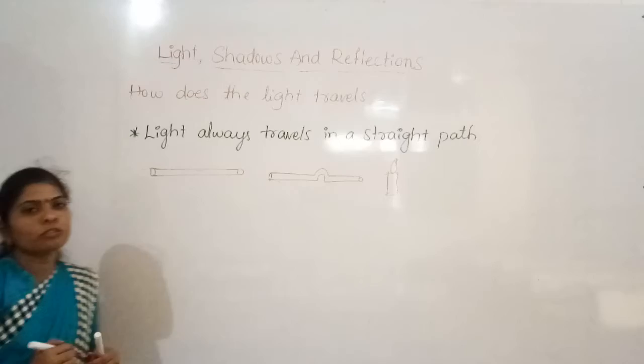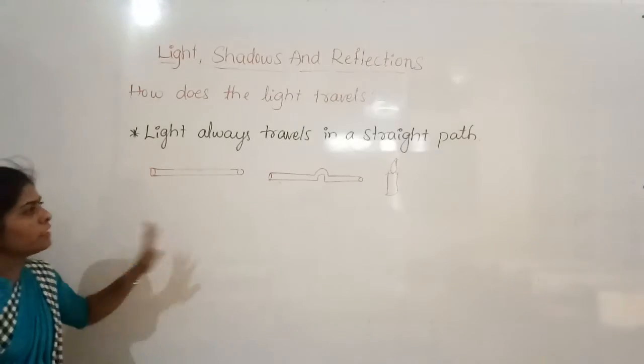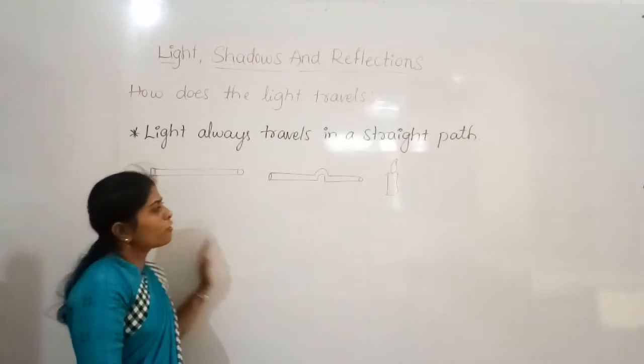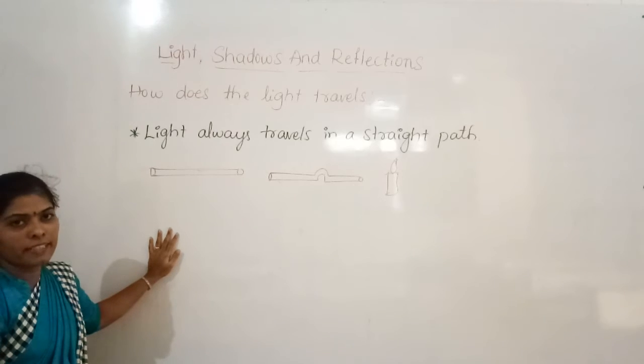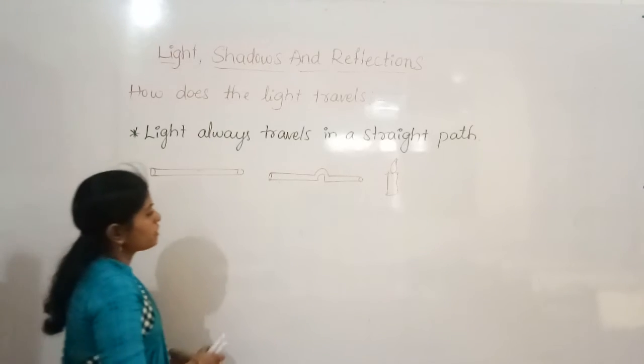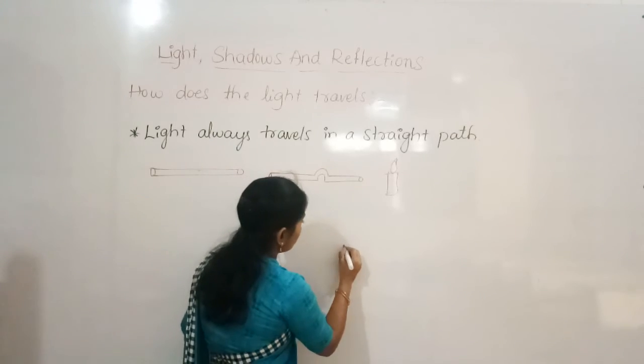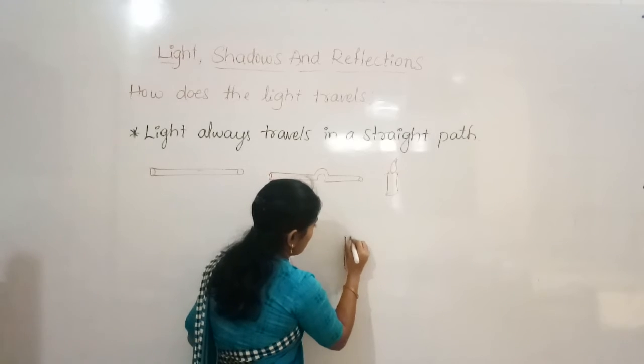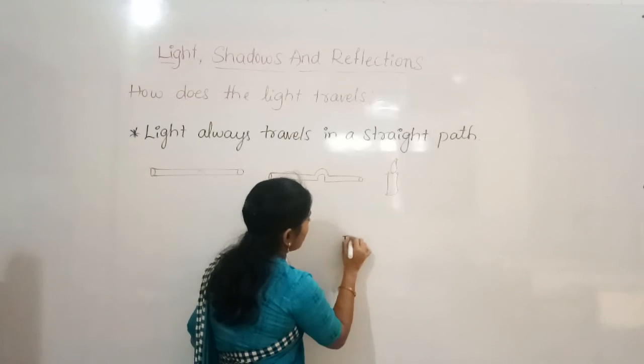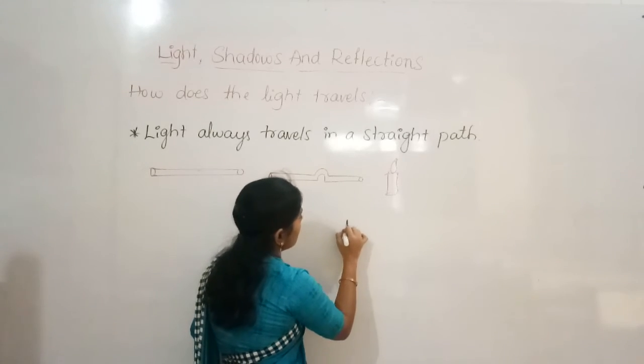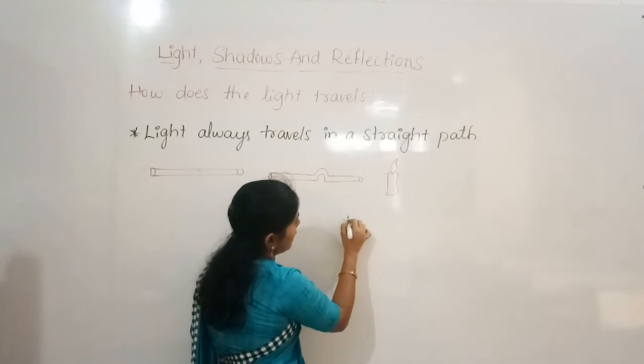To do this activity we require these things. Now just place the candle here and then light the candle.